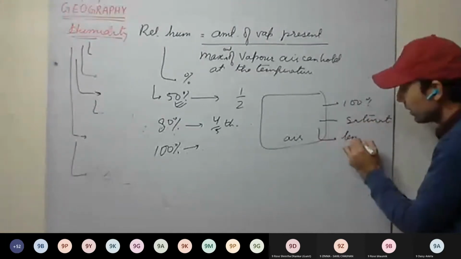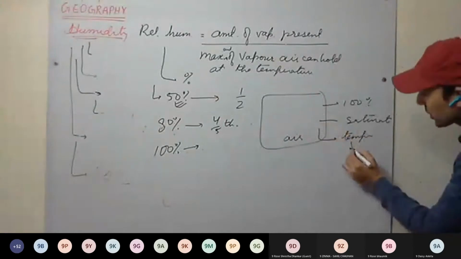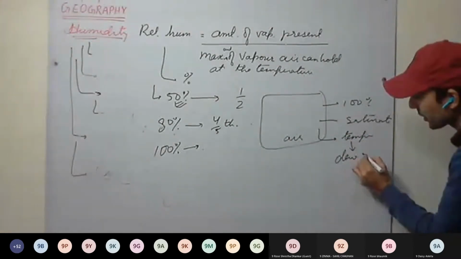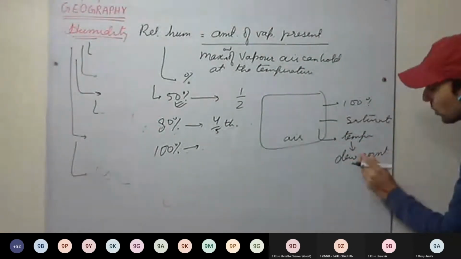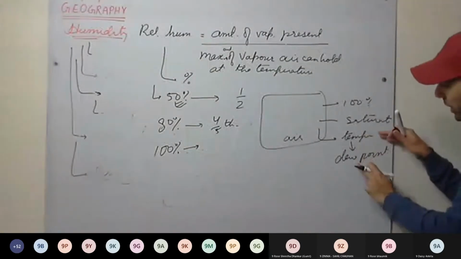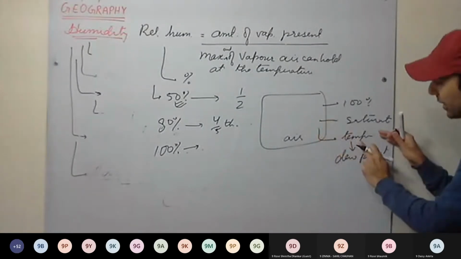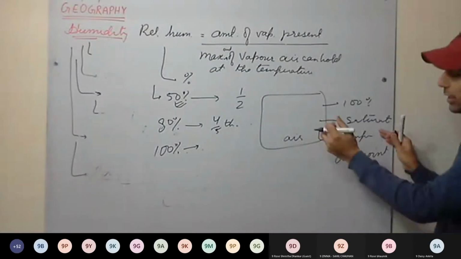And the temperature at which the air becomes saturated is called the dew point. This is the point at which the air is saturated, and this is the temperature at which this air is saturated.